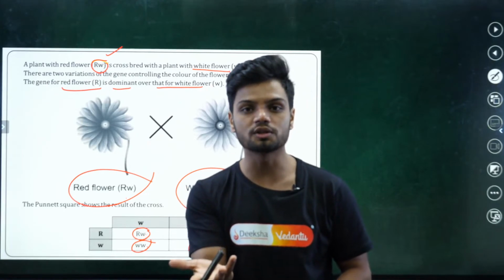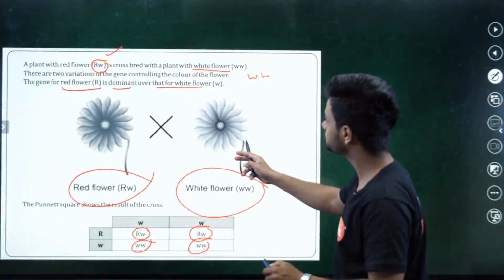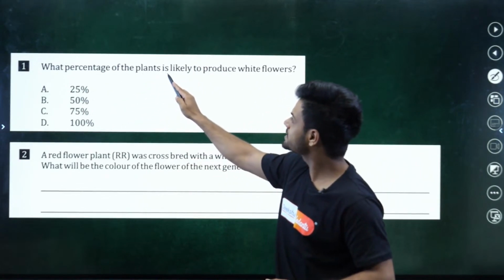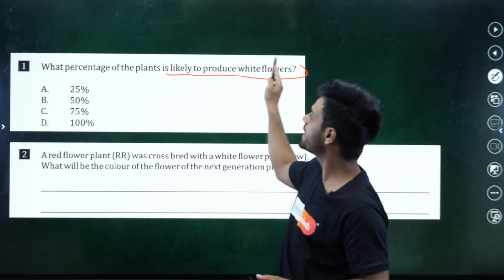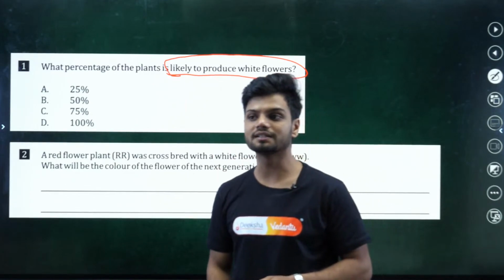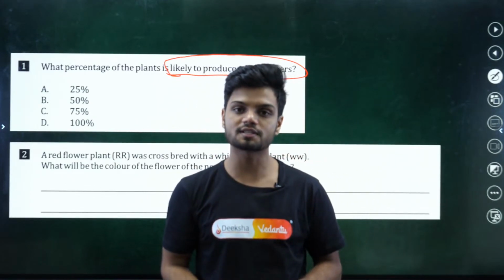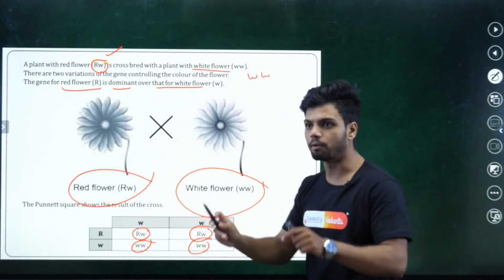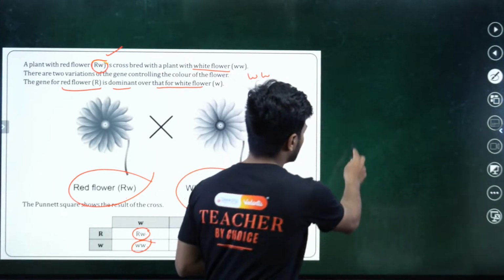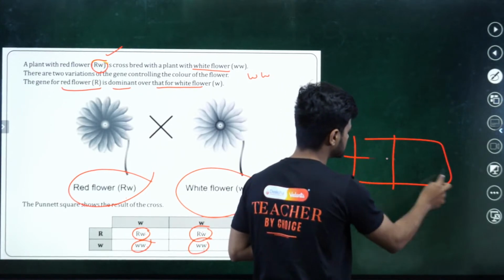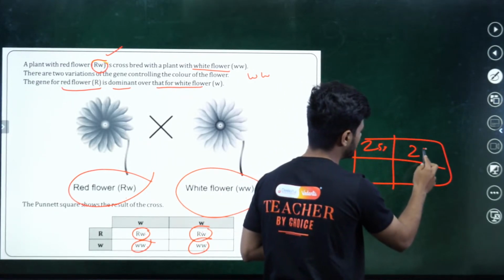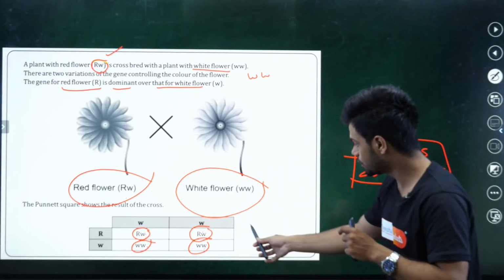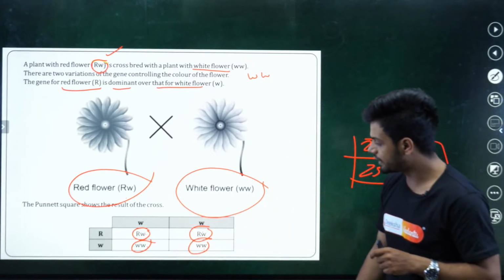But what is the actual question here? The actual question is here. What is the percentage of plants likely to produce white flowers? What is the percentage you can obtain white flowers? Tell me, see this again. See, I told you the box. Remember the box? In the entire box, 25%, 25%, 25% and 25%. Think of this as the same box. Where do we have white?